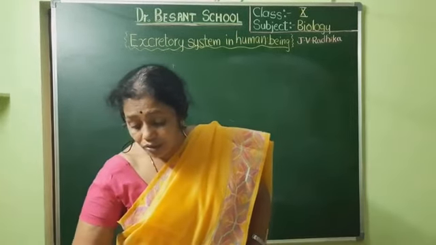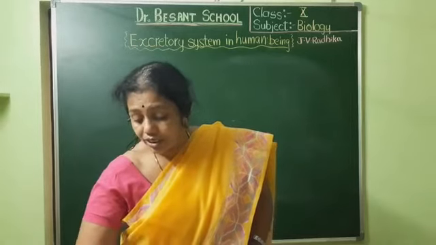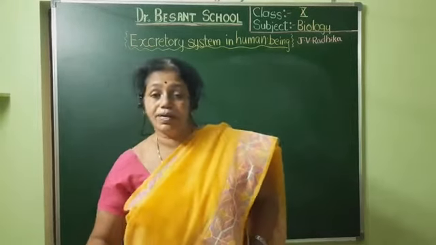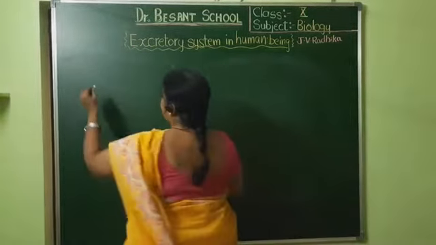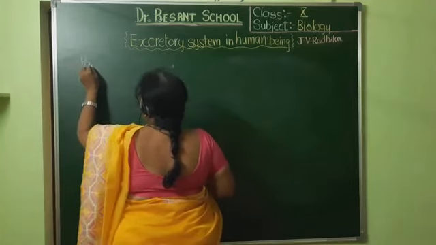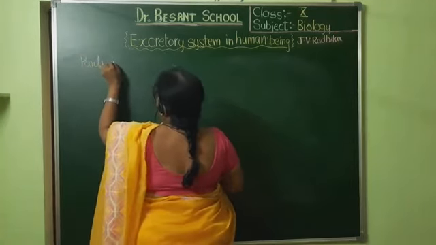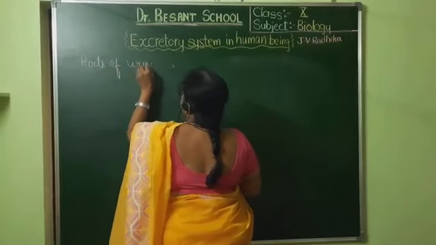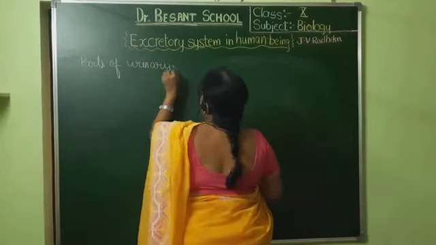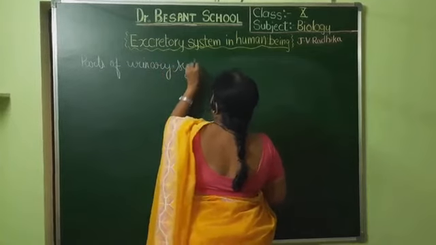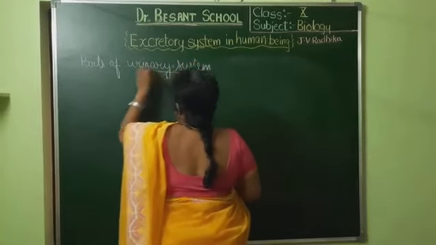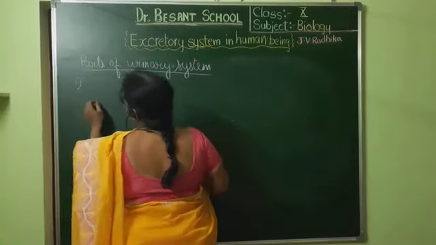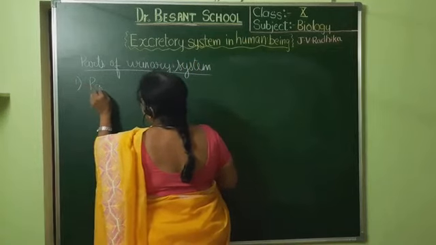So I will just write down the names of the different parts of the urinary system or the excretory system. The first one is a pair of kidneys.